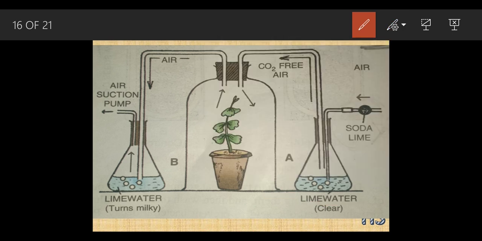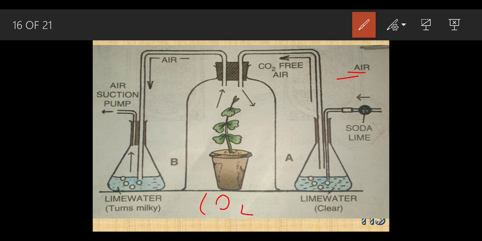This experiment has been carried out from the right hand side to the left hand side. This is air. What do you mean by air? Air is nothing but a composition of different gases. What are the different gases? It would be nitrogen, hydrogen, oxygen, carbon dioxide. So air has been introduced.